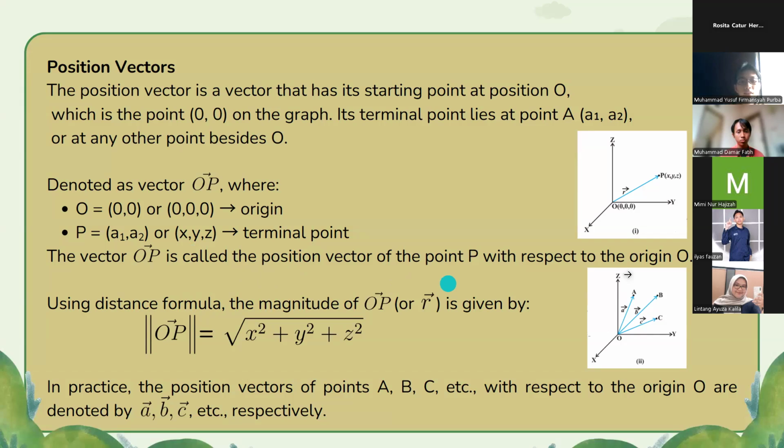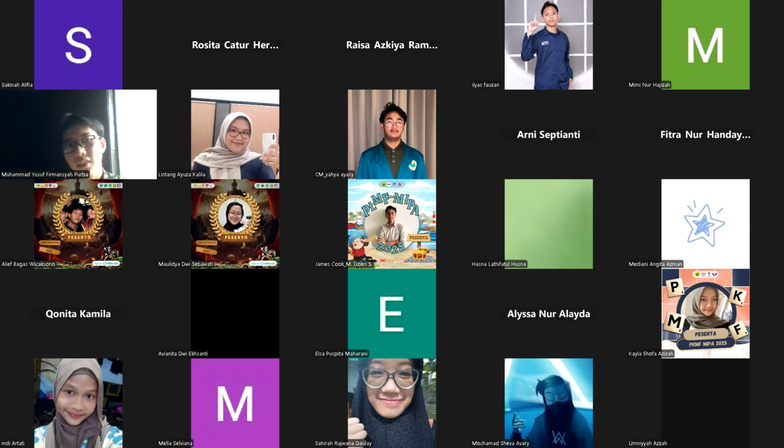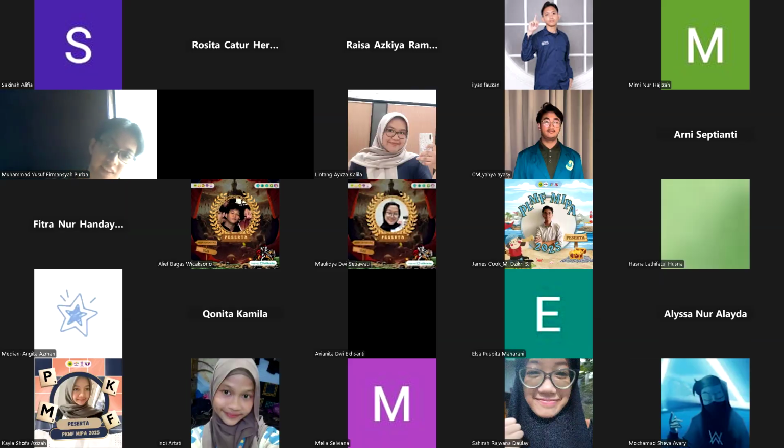Okay, and we can use the distance formula. So the magnitude of vector OP, oh, sorry, there is, what?